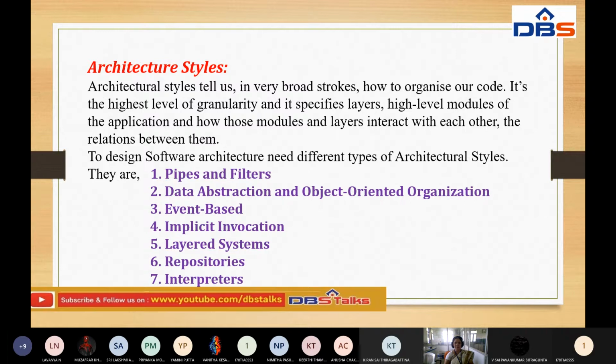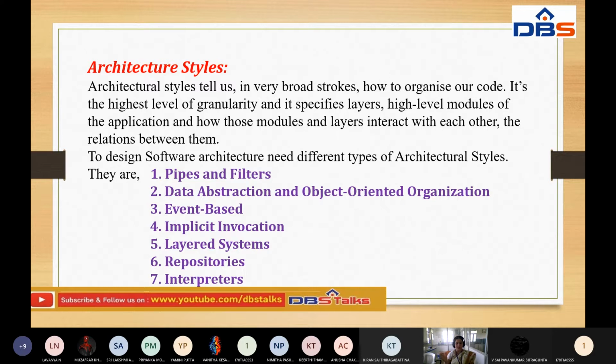Fourth, implicit invocation. Fifth, layered systems architectural style. Sixth, repositories. Seventh, interpreters. These are the 7 types of architectural styles we mostly use to design the software architecture to develop a particular software system.